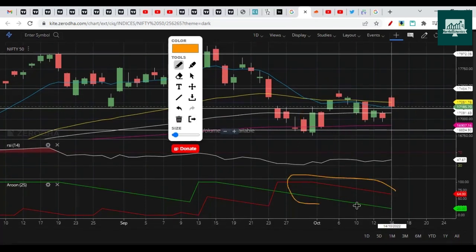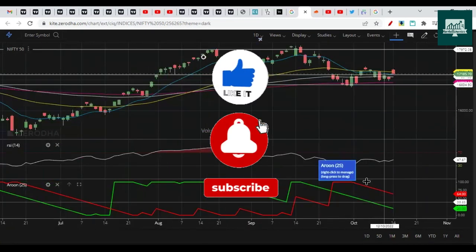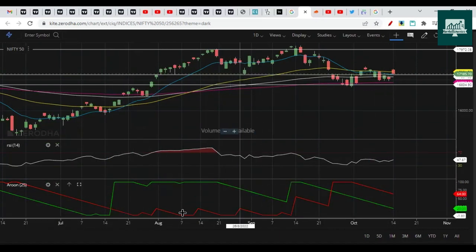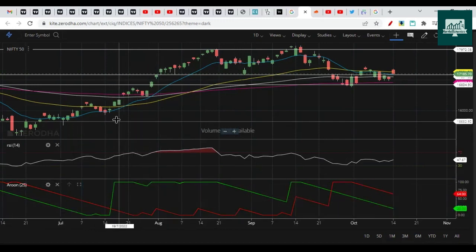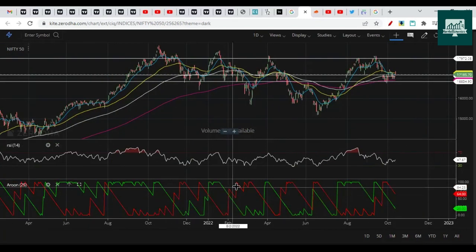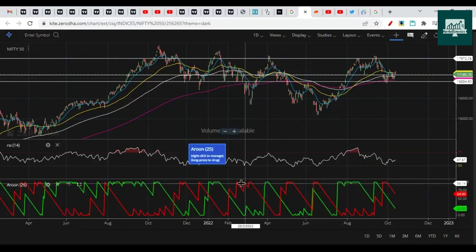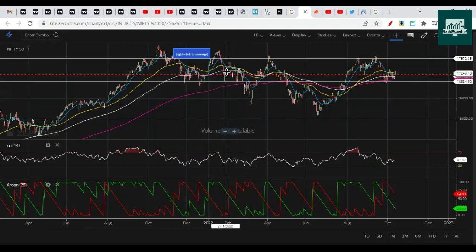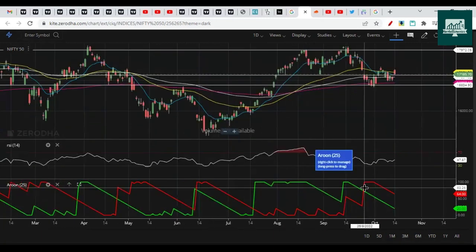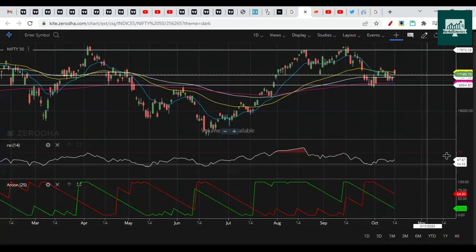Even the Aroon indicator is a better signal for us and tells us that it's a sideways market, as the lines are parallel. When the green line is at extreme and the red line is at 0, so 100 and 0, it will be a bullish market. And if it's at negative extreme, it will be a bearish market like this one. This gave a drop, right? From this point we got a drop, so that's a bearish market. Here also, for some time it was at the extreme negative. So that was the bear market. Currently it has given a negative crossover. So the market is bearish to sideways. That's what it indicates on the daily chart.